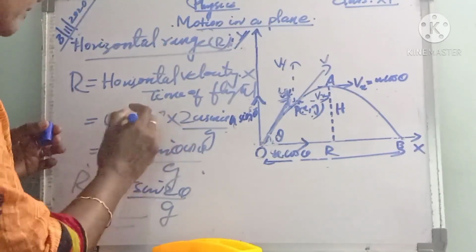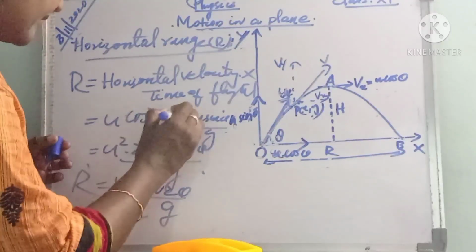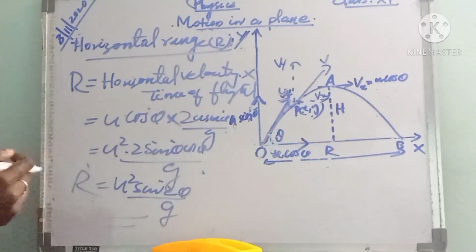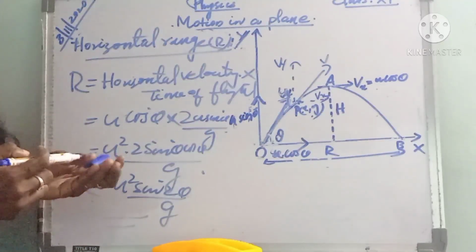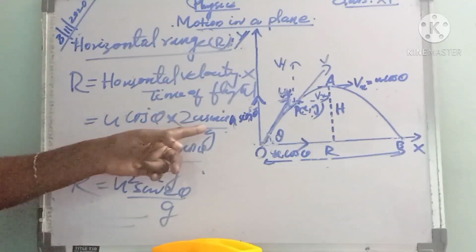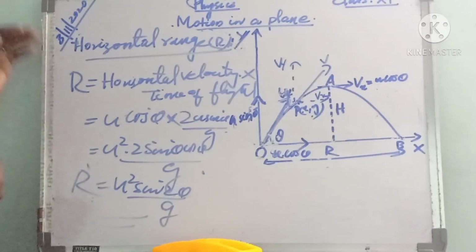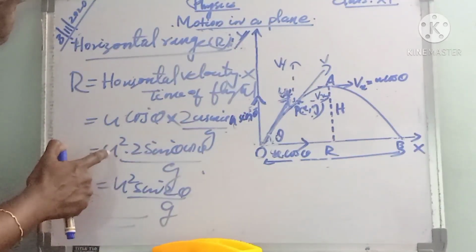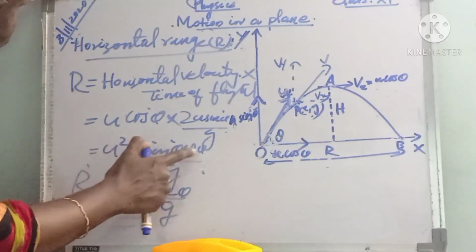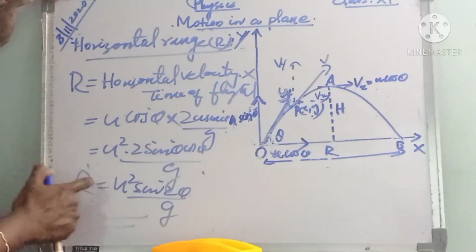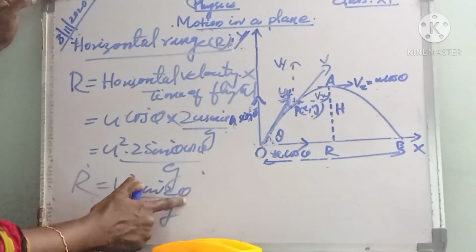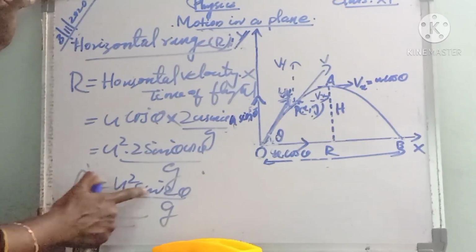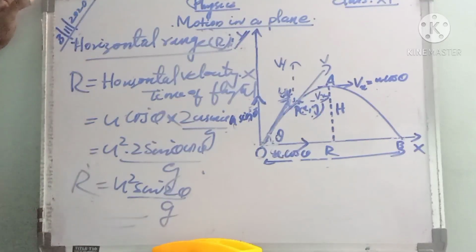The horizontal velocity is u cos theta, into the time of flight, 2u sin theta by g. Multiplying these, we can write u square 2 sin theta cos theta divided by g. That is, 2 sin theta cos theta can be written as sin 2 theta. So, R equal to u square sin 2 theta by g.